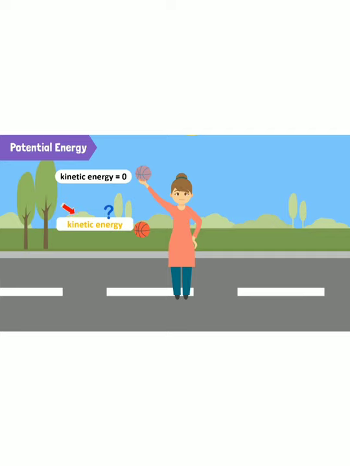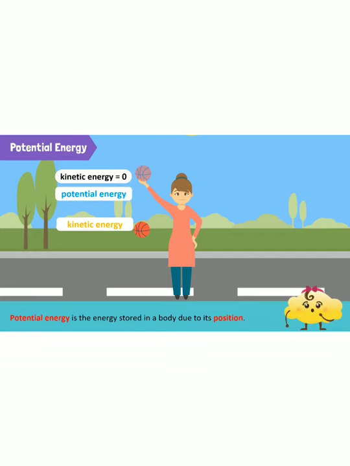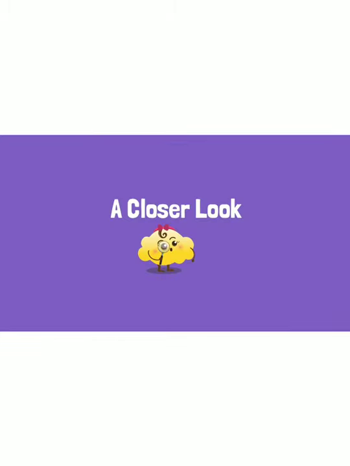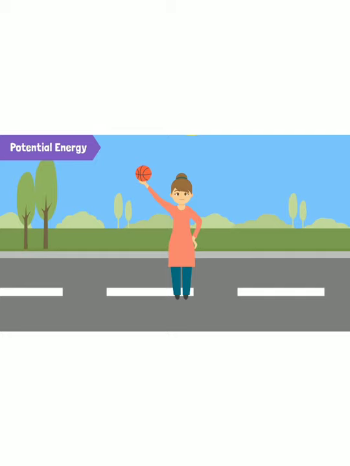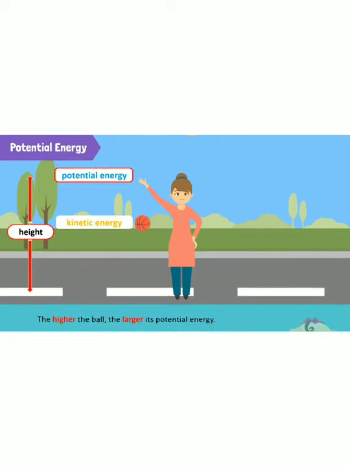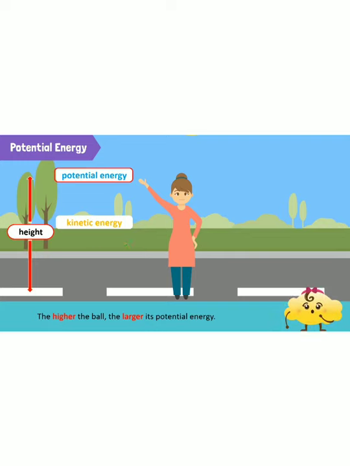Where does this kinetic energy come from? This energy, which is stored in the ball, is called potential energy. Potential energy is a form of energy stored in a body due to its position. Let's have a closer look. Here, the position is the ball's height from the ground. When you release it, the potential energy converts to kinetic energy. In fact, the higher the ball, the larger its potential energy. That is why if we raise the ball to a greater distance from the ground and release it, it will hit the ground harder.